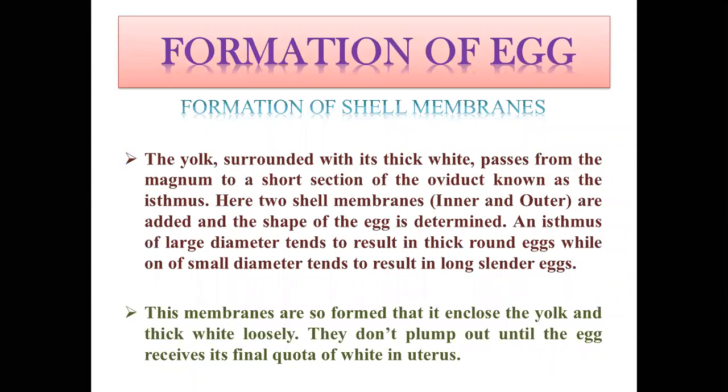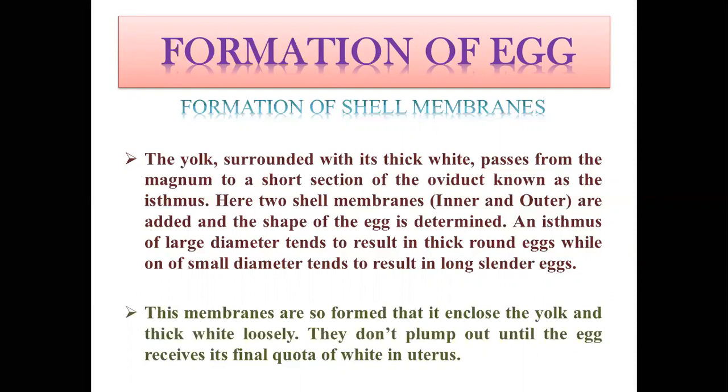Then after albumin, there will be formation of the egg shell membrane. The yolk surrounded by its thick white passes from the magnum to a short section of the oviduct known as the isthmus. So in the ovary, there will be development of yolk. After maturation, the yolk comes into the oviduct, first into the infundibulum, then to the magnum, where there will be formation of thick white, or white albumin. Then it goes to the isthmus, where there will be development of the egg shell membrane.